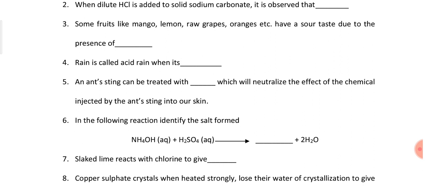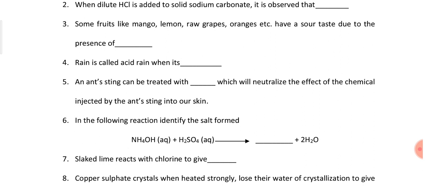Question number 6 is, in the following reaction, identify the salt formed. NH4OH plus H2SO4 gives one salt plus H2O. Now see, NH4OH is a weak base, and H2SO4 is a strong acid, and we have already discussed how to form products in case of a neutralization reaction. So here you have to form the salt.